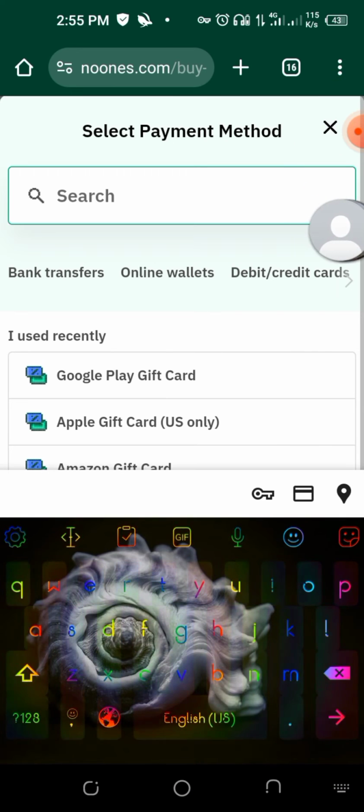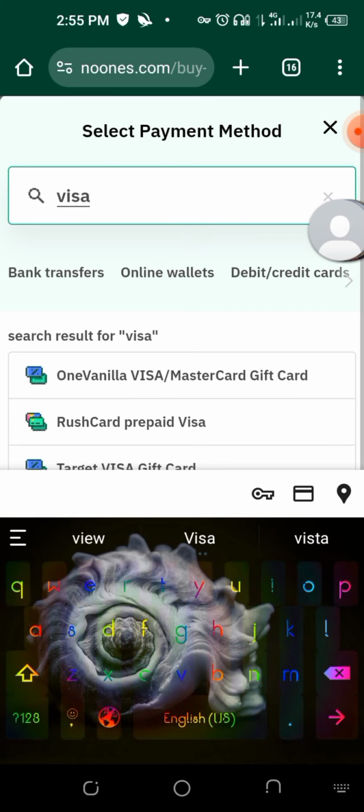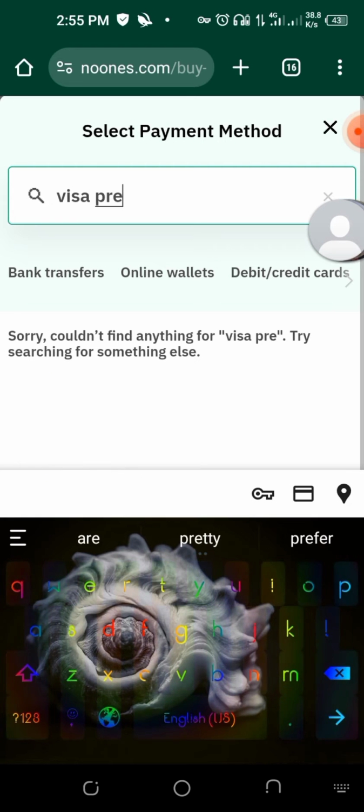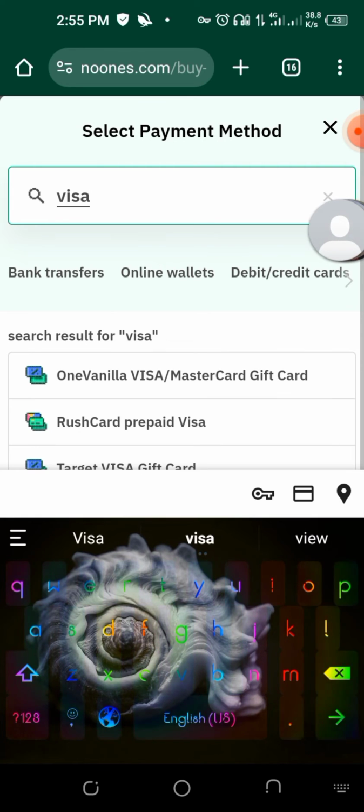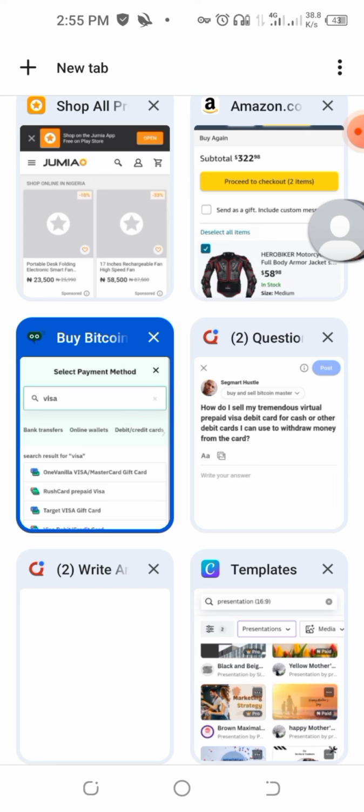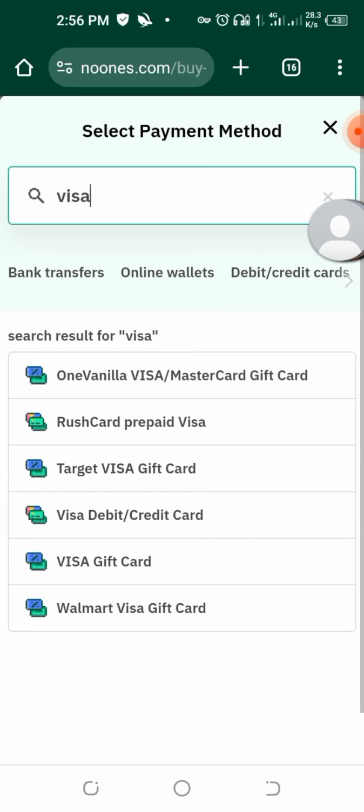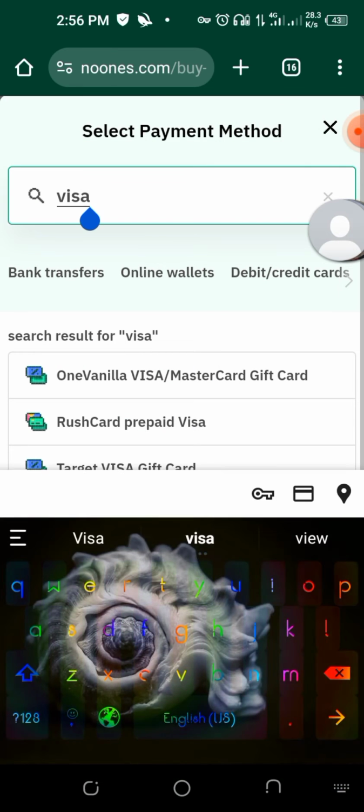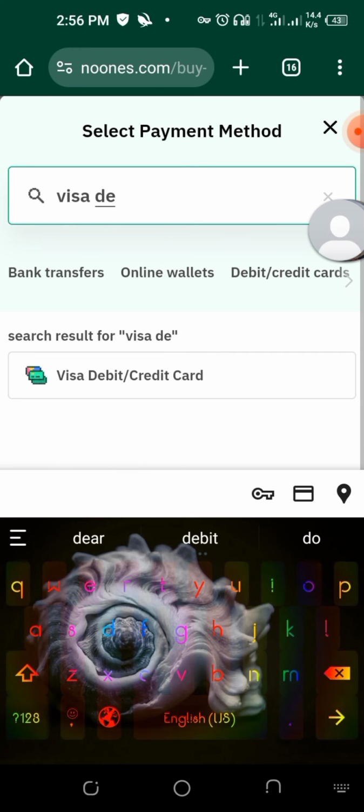You write. Let's see. I think it's Visa prepaid gift card. Let me go and check that kind of card. The person, how do I say it? Tremendous virtual. Okay, Visa debit card. Okay, Visa. This person is talking about any Visa debit card.